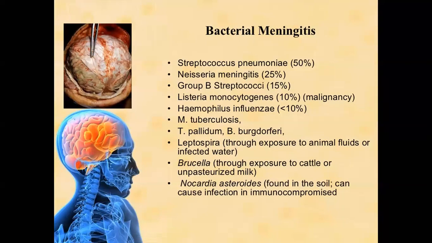So you must remember these five to six organisms: Streptococcus pneumoniae, Neisseria meningitidis, group B Streptococcus, Listeria monocytogenes, H. influenzae, and Mycobacterium tuberculosis. These are the common organisms responsible for meningitis.